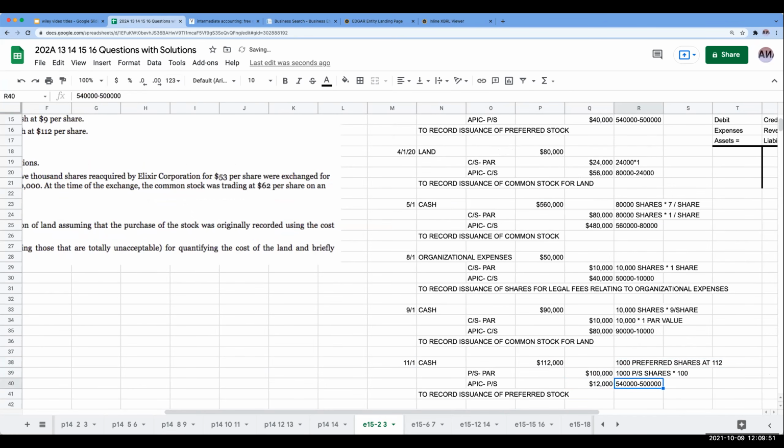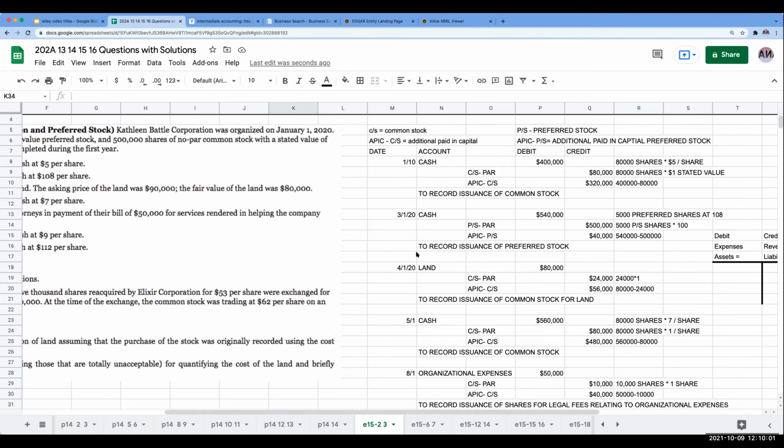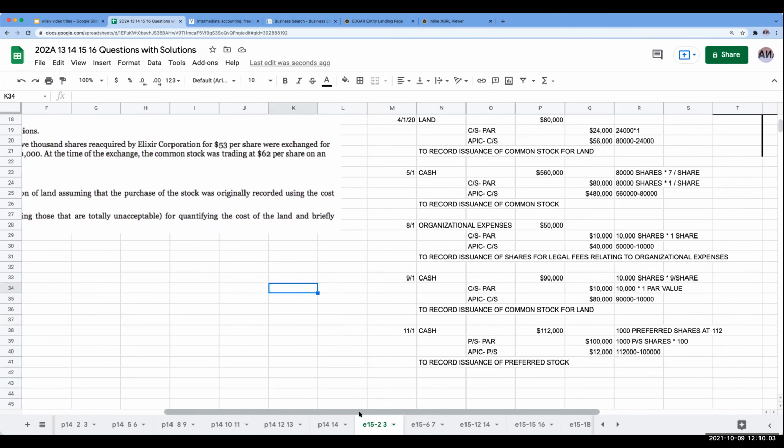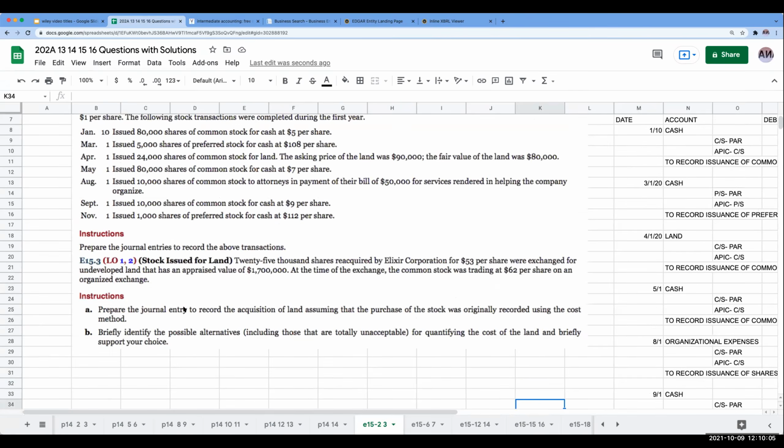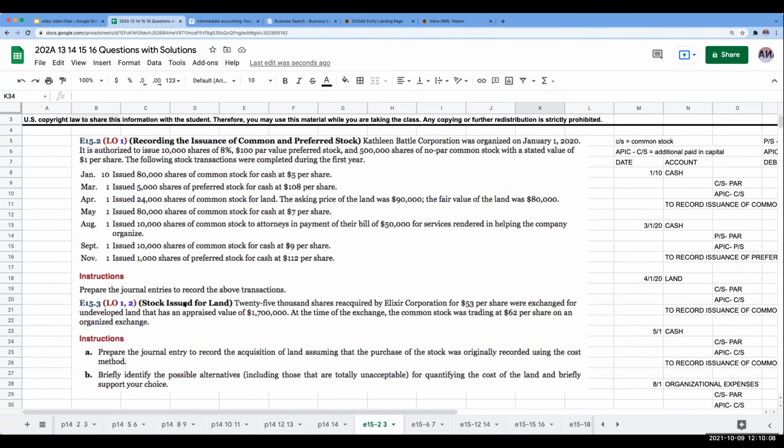And then over here, my difference is going to be 112,000 minus 100,000. Okay, so that's just a brief warm up that I do from the Kieso textbook of, okay, how do we go through and record equity transactions? So that is exercise 15-2.